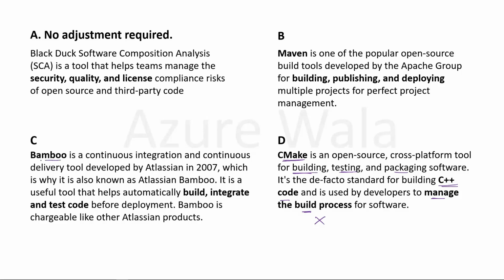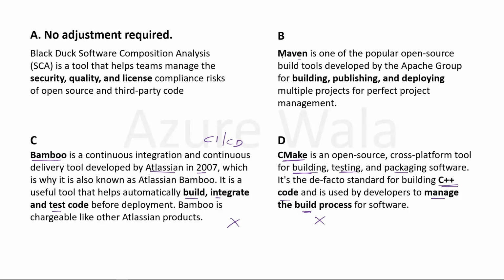Option C. Bamboo is a continuous integration and continuous delivery tool, means CI/CD tool, developed by Atlassian in 2007, which is why it is also known as Atlassian Bamboo. It is a useful tool that helps automatically build, integrate and test code. It doesn't help us with the compliance and licensing. Therefore, it is not correct answer.